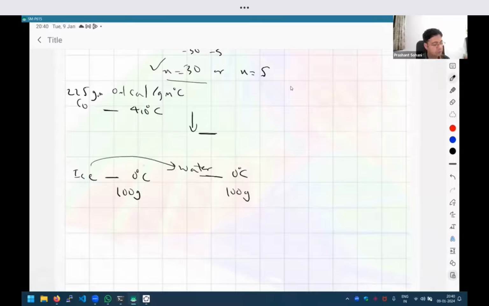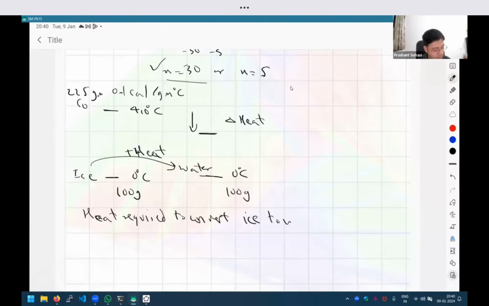But now this change of state is also going to consume energy, right? So how much heat the cobalt lost is the same heat that was gained in this conversion. And so we have to calculate how much heat is required to convert the ice to water.